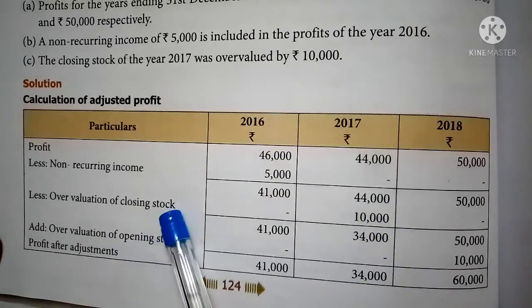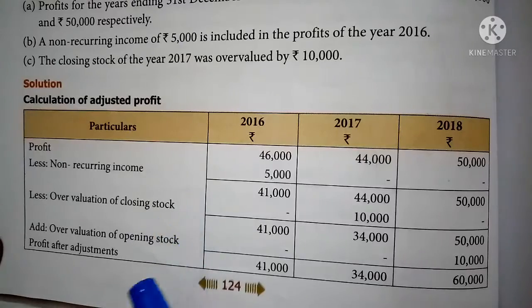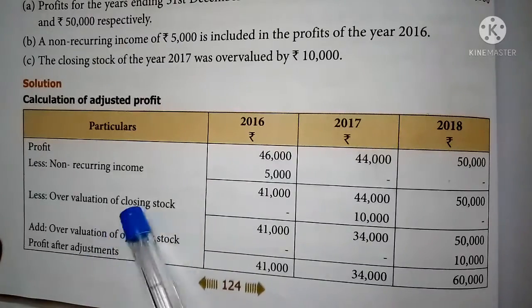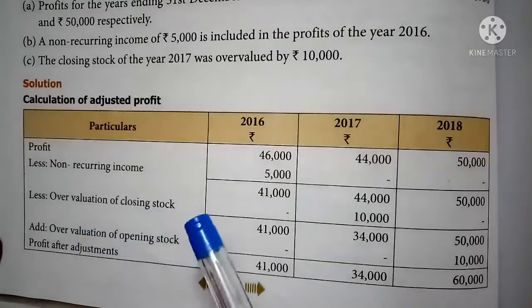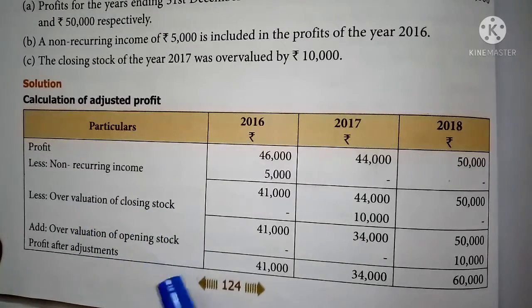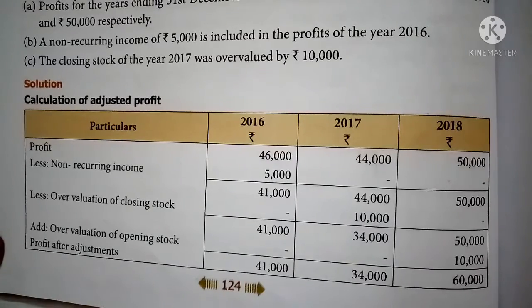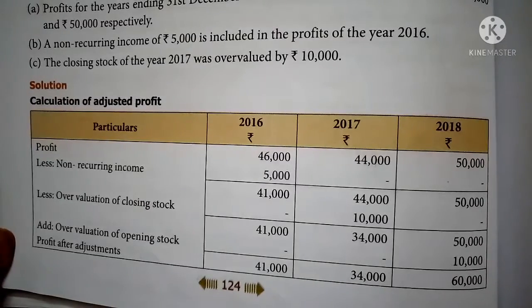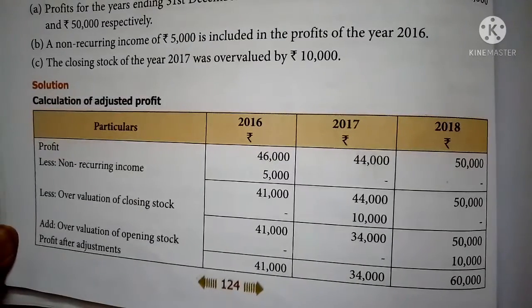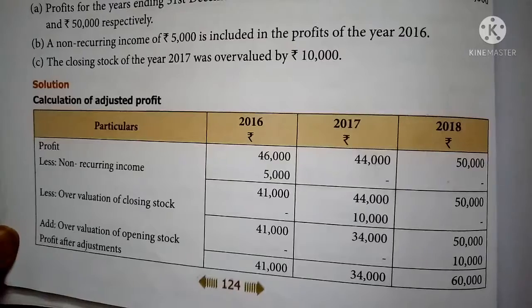And the same closing stock will be the opening stock for the next year. So opening stock is also overvalued. If closing stock is overvalued, opening stock is also overvalued in the next year. That should be added, because overvaluation of opening stock reduces the profit. So we add it to arrive at the adjusted profit.